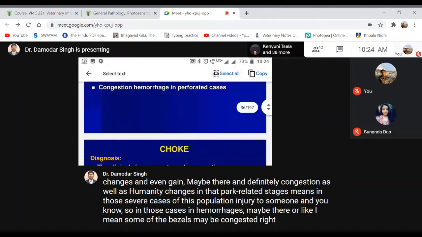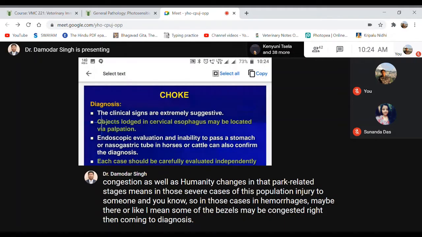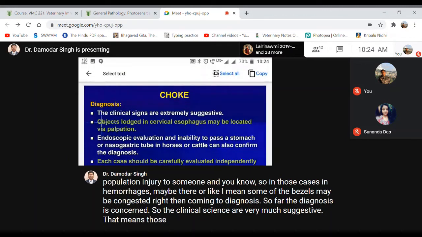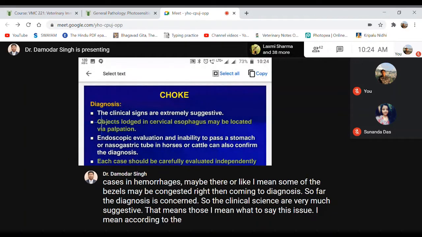Then coming to diagnosis, the clinical signs are very much suggestive. According to the different species of animal there are little differences, as we have learned.